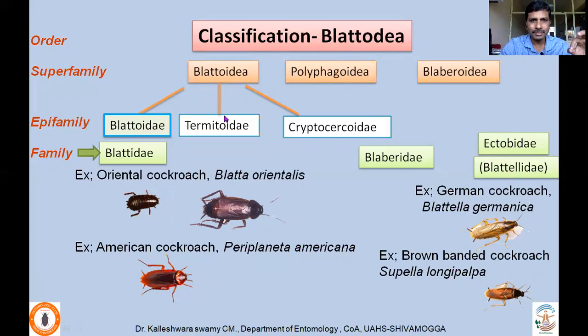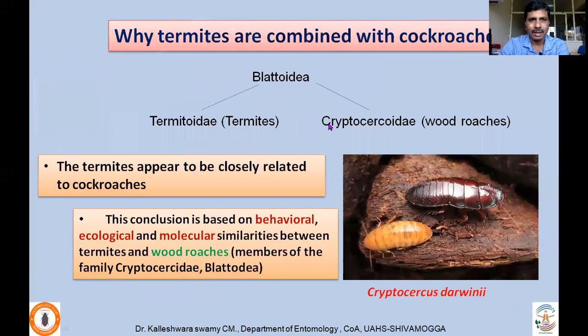Now you see here, there are epifamilies Termitoidae and Cryptocercoidae. I'll try to emphasize these two epifamilies now. These Cryptocercoidae are called wood roaches. Why termites are combined with cockroaches is very important here. The termites appear to be closely related to cockroaches. The reason is that it has been identified that these wood roaches give rise to termites. So termites are considered the sister group of these wood roaches. This conclusion is based on behavioral, ecological, and molecular similarities between termites and wood roaches.